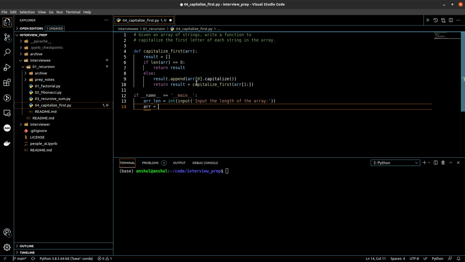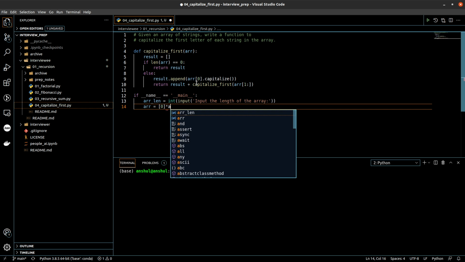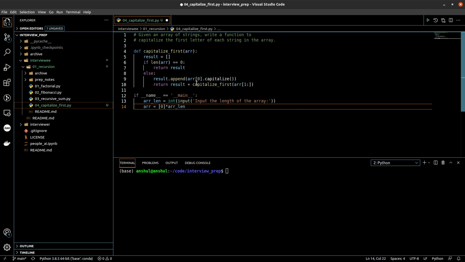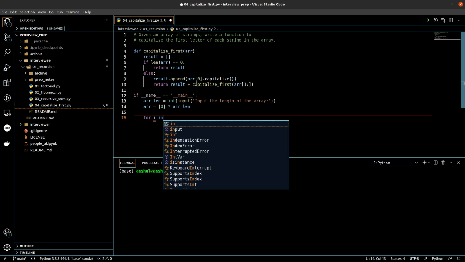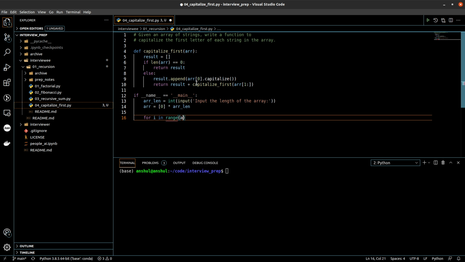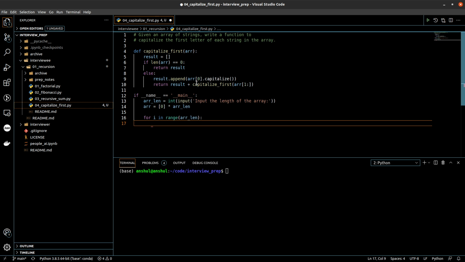So once we have the length of the array available, let's create an array with all the elements being 0 for now, and multiply it with this array length. So what this will give us is an array with all the elements as 0 up to the length that the user has provided us, and then we will use a for loop for basically getting all the strings that you want to input.